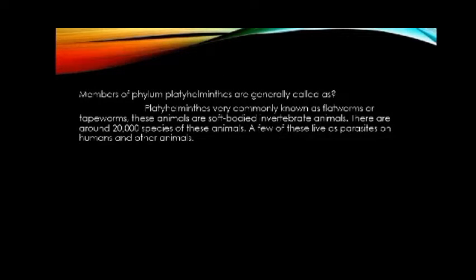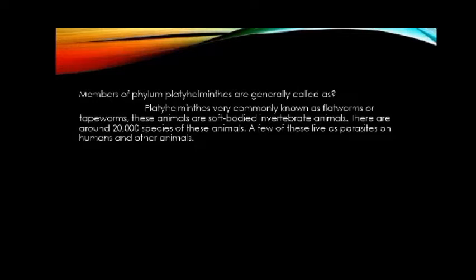Members of Phylum Platyhelminthes are generally called flatworms, very commonly known as flatworm or tapeworm. These animals are soft-bodied invertebrate animals.